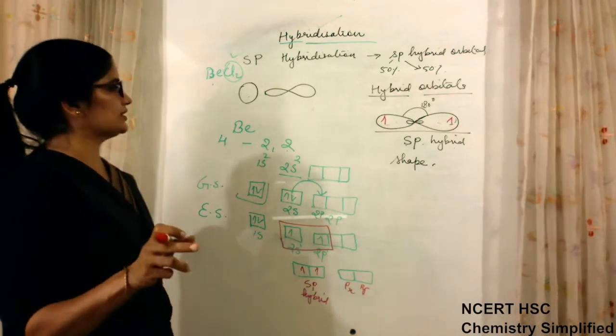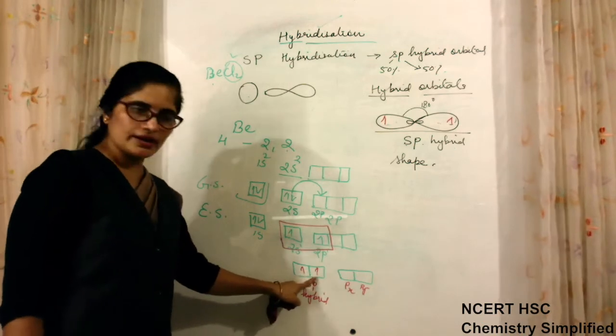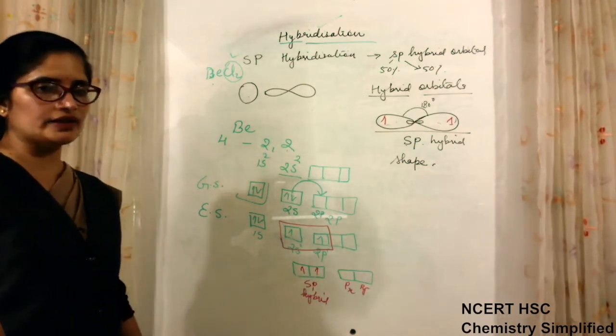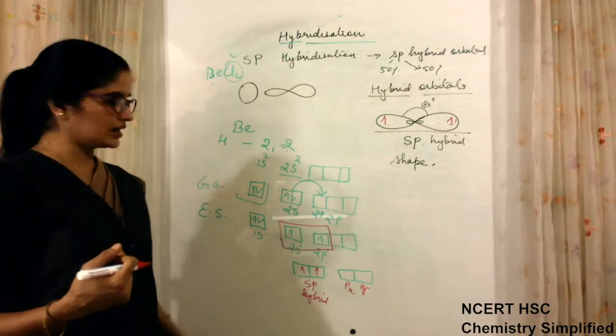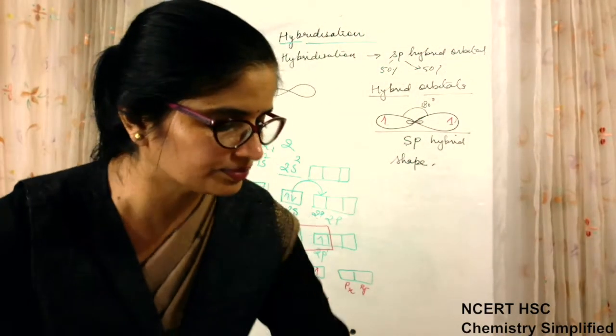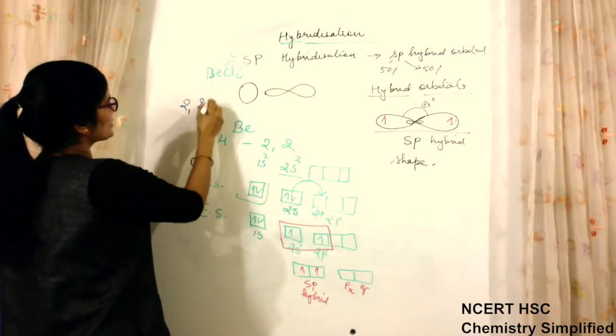Clear? After this, what will happen? Now there are two unpaired electrons. These two unpaired electrons have to undergo pairing with chlorine, because chlorine is making a bond with it in this case. Okay, so when chlorine makes the bond, what will happen? We know that chlorine has 2, 8 and 7.